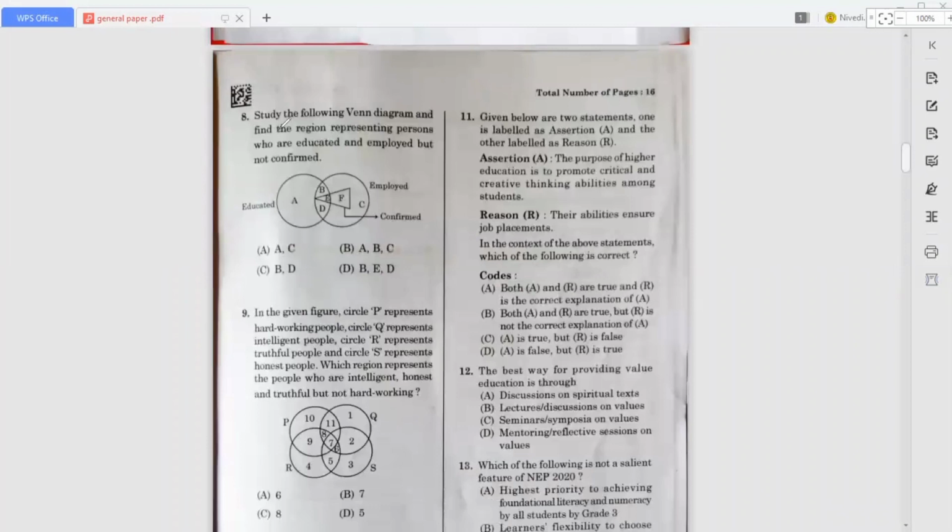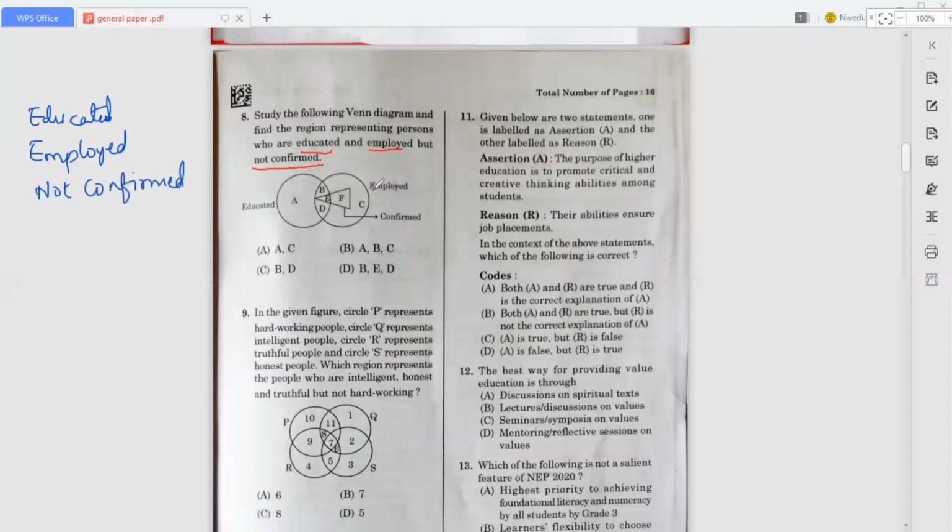So the question they are asking about: study the Venn diagram and find the region representing persons who are educated, employed, but not confirmed. Okay, so they have given three categories: educated, employed, and confirmed. You have to study the diagram and find out who are educated and employed but not confirmed.